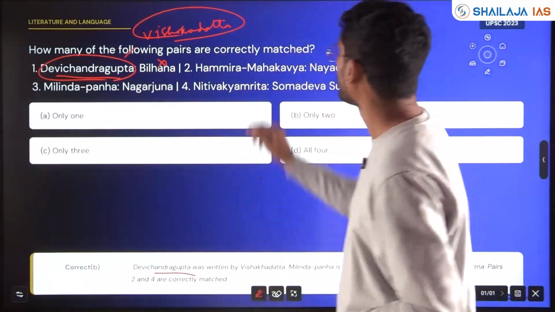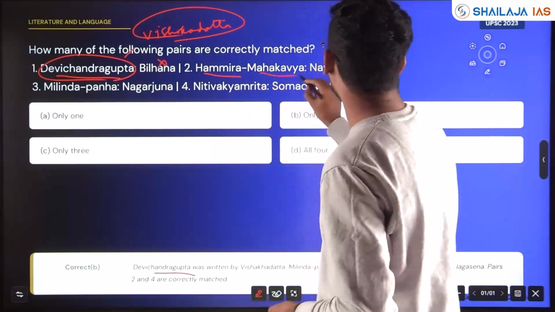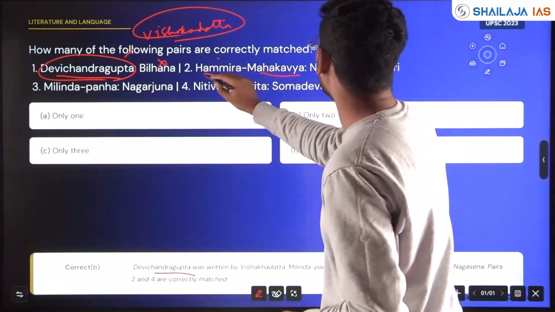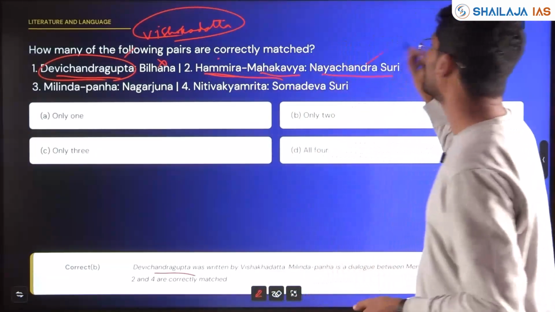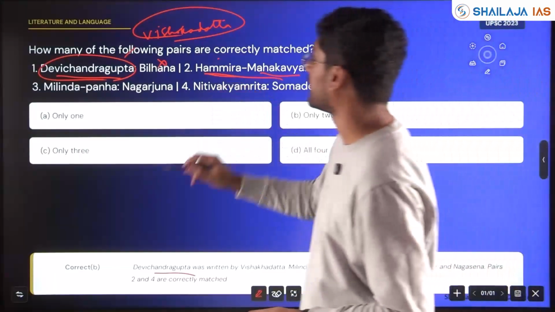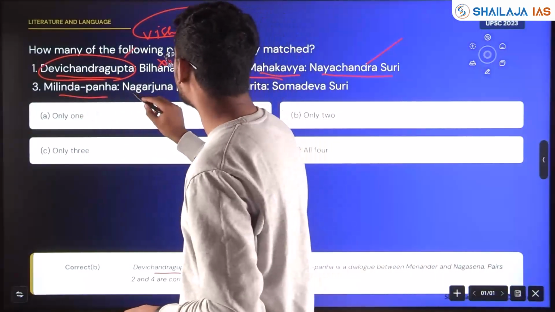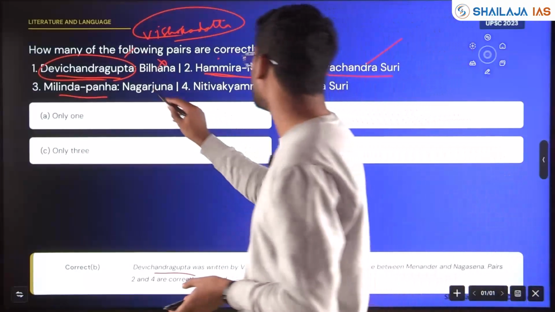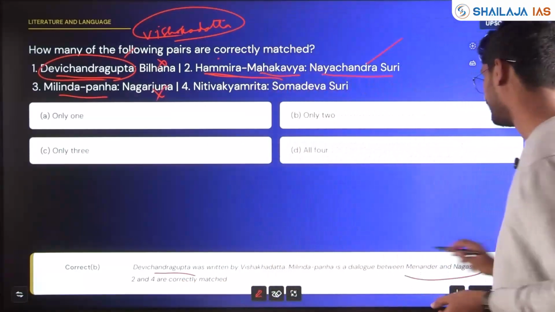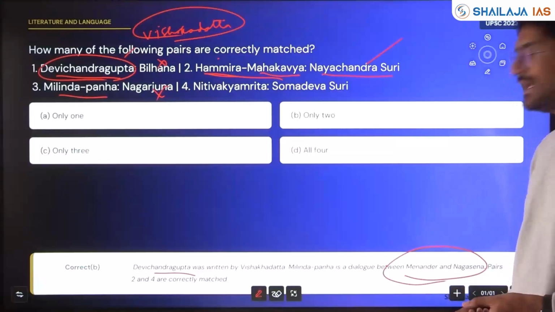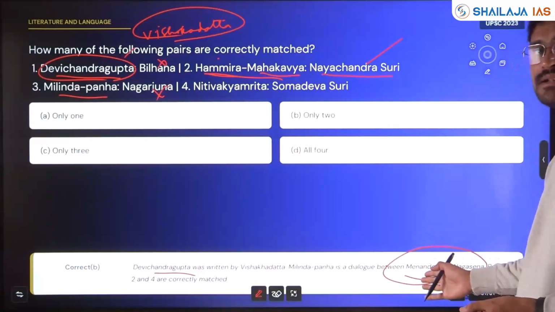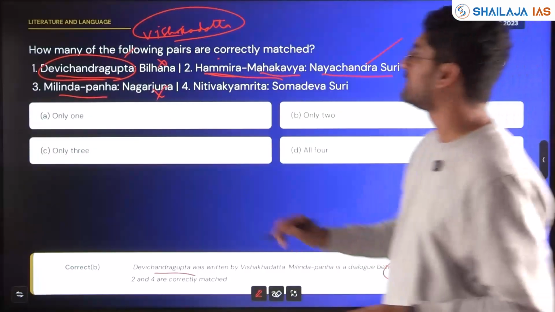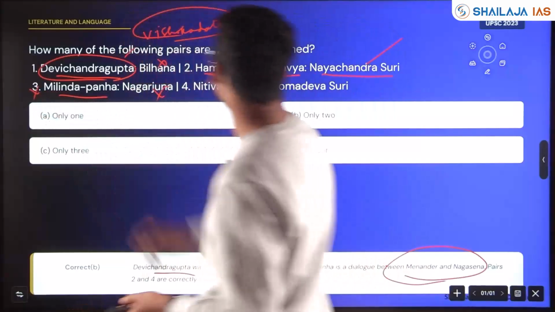Billana is wrong. Hammira Mahakavya, Nayachandra Suri. Yes, statement 2 is correct. Milinda Panha, Nagarjuna. They try to confuse with Naga, not Nagarjuna, but Nagasena. Milinda Panha is a dialogue between Milinda and the monk Nagasena. So statement 3 also is wrong.